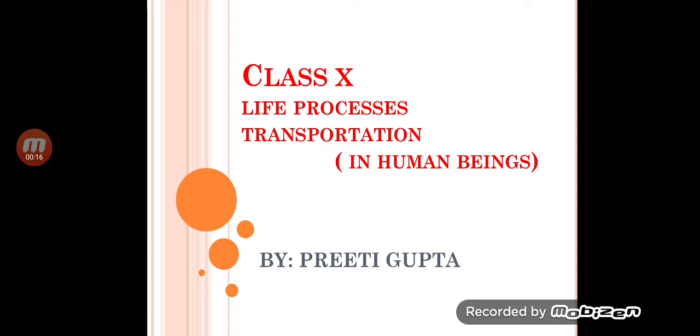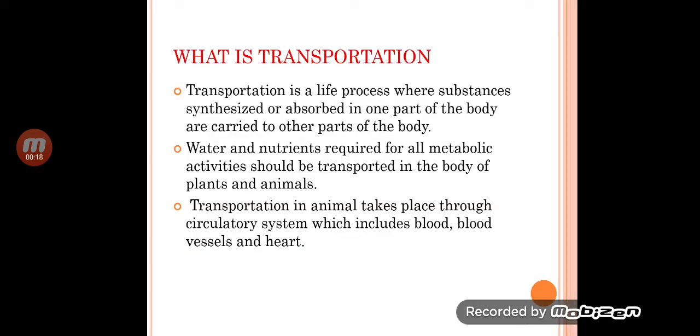Today I am going to teach you the next life process, which is transportation, in which I am going to discuss transportation in human beings. So now students, what is transportation? Transportation is a life process where substances synthesized or absorbed in one part of the body are carried to other parts of the body. Water and nutrients required for all metabolic activities should be transported in the body of plants and animals. Transportation in animals takes place through the circulatory system, which includes blood, blood vessels and heart.